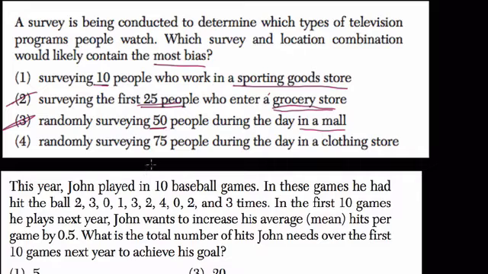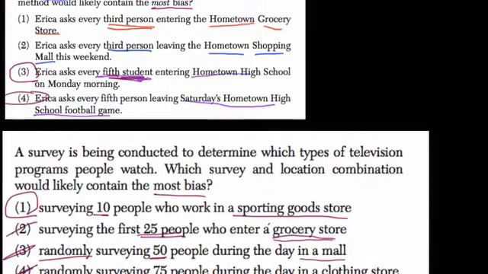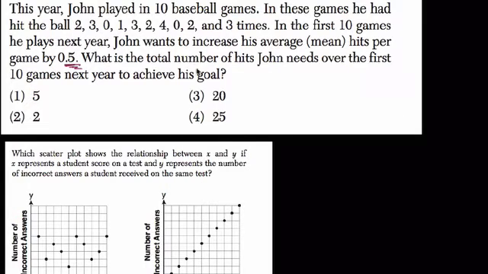Randomly surveying 75 people during the day in a clothing store. Well, again, all people need clothes, so of course, only people with money will be shopping there, but that'll be more random than the first survey sampling. So I think 10 is the most biased. Also, notice they don't even use the word random in the first two choices, they only use it in the second two.